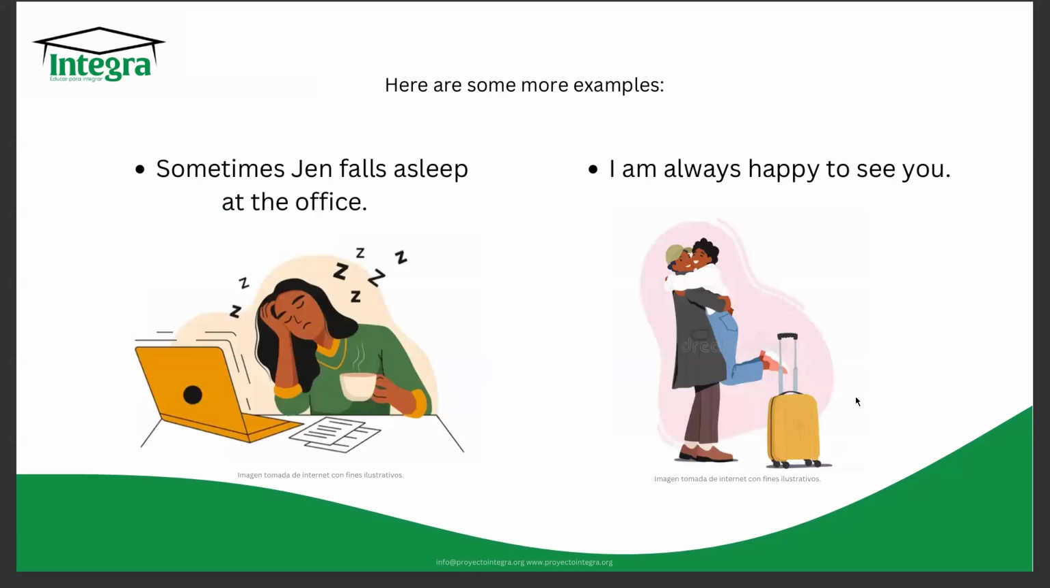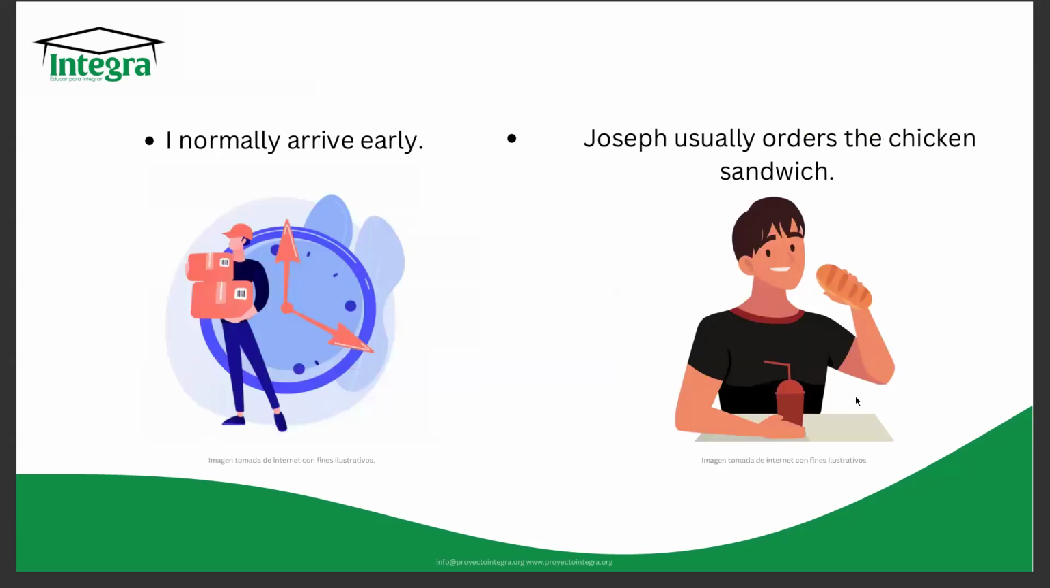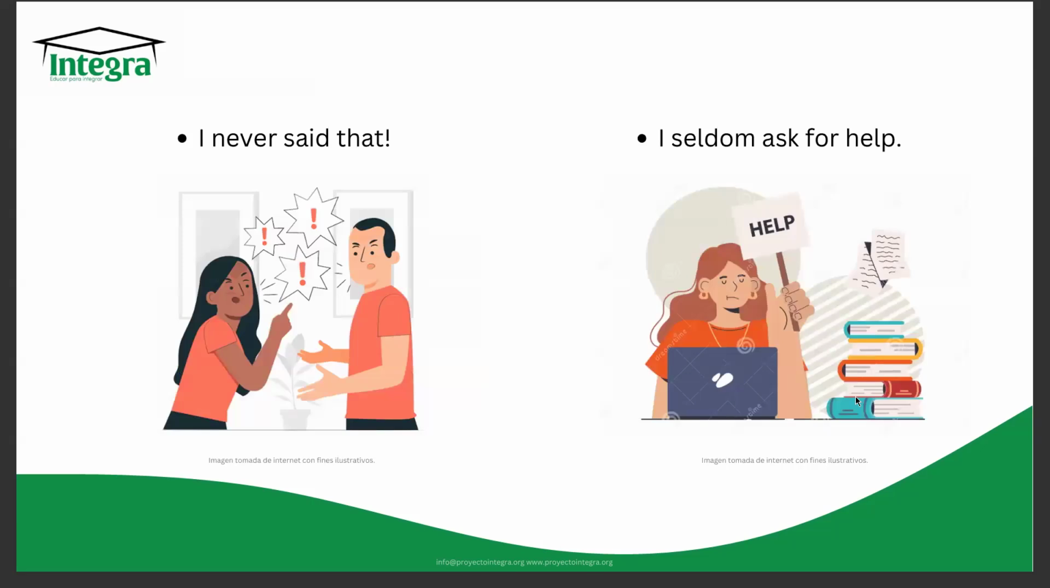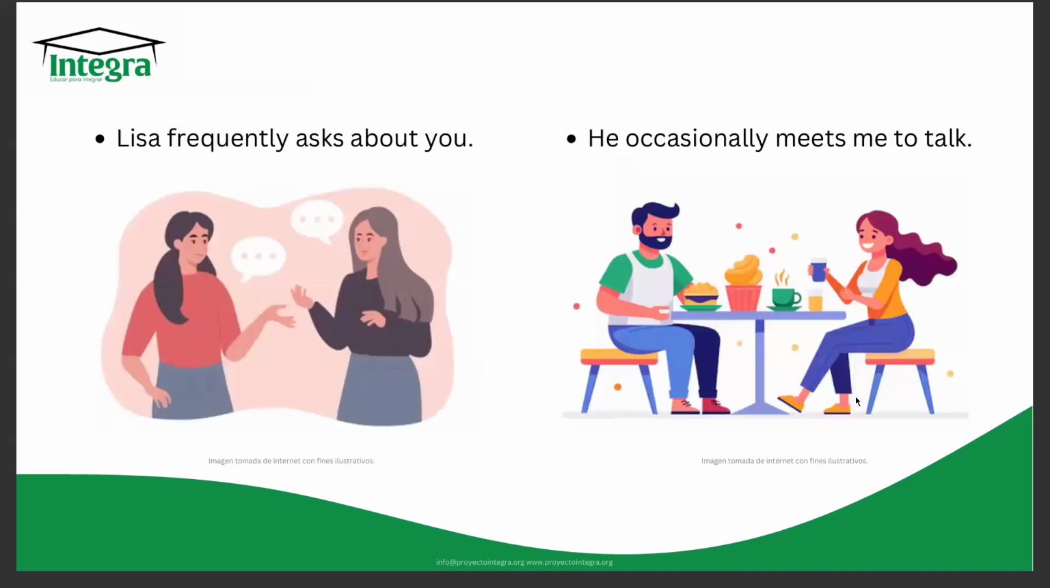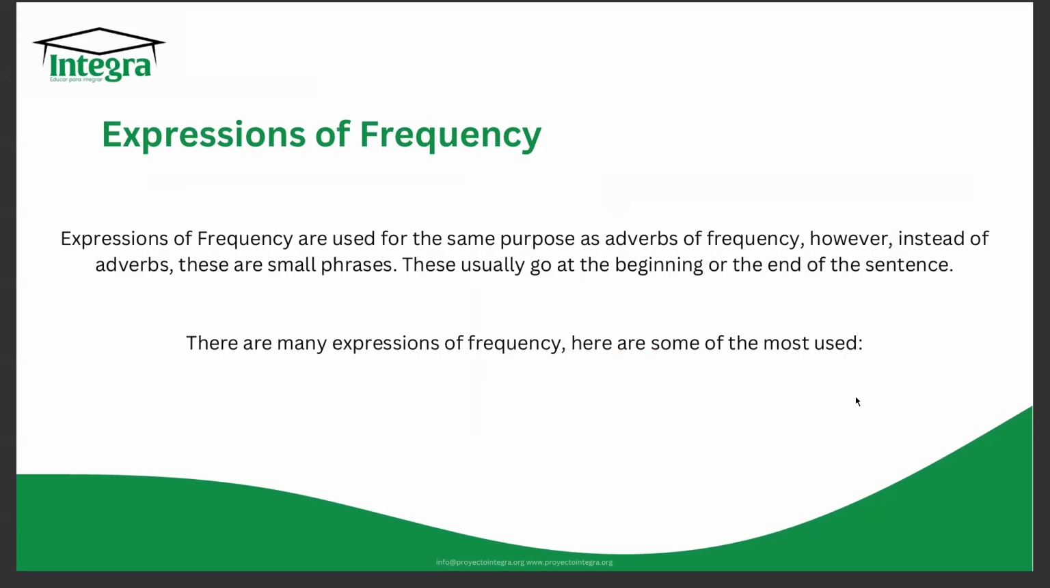Here are some more examples of adverbs of frequency in sentences. Sometimes Jen falls asleep. See here, we can use the adverb of frequency at the beginning of a sentence. We also have, I am always happy to see you. I normally arrive early. Joseph usually orders the chicken sandwich. I never said that. I seldom ask for help. You rarely do bad on tests. Rosie travels often. Lisa frequently asks about you. And lastly, he occasionally needs me to talk.